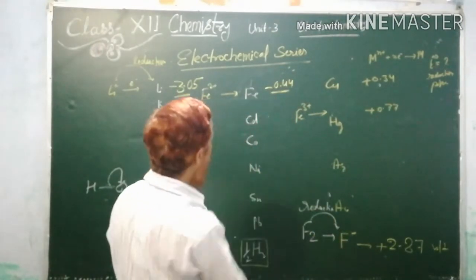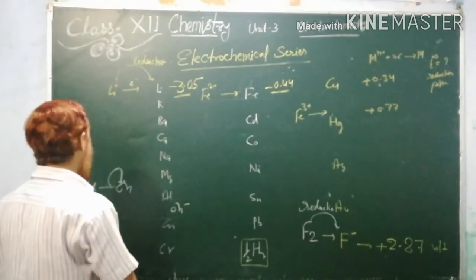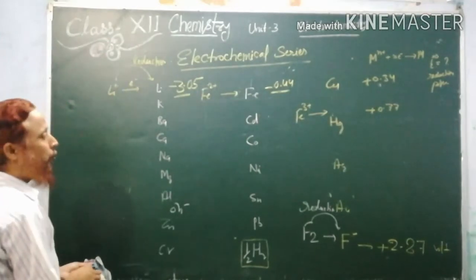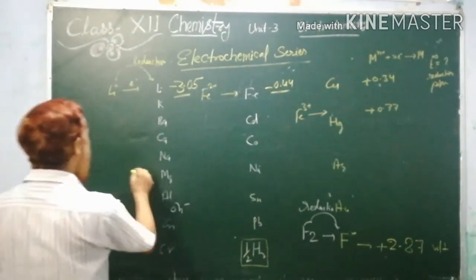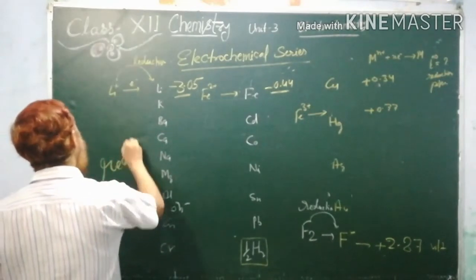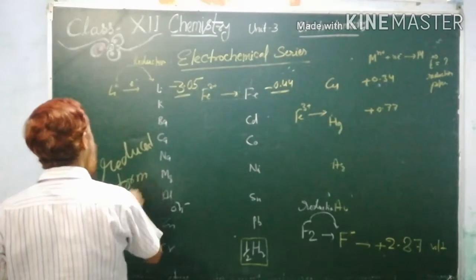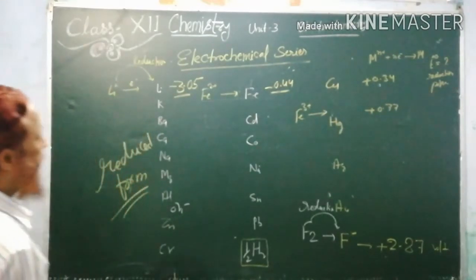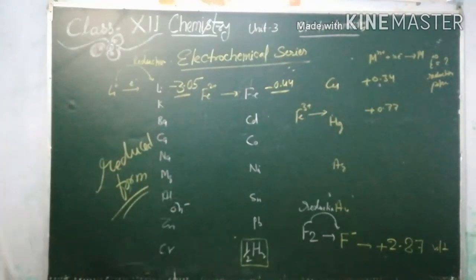So these all are written on the basis of acceptance of electron. That is why these all are called reduced form. Whatever is written, these are the reduced form. So the important term we will discuss in the main features. Whatever important things you want to write, please note down.